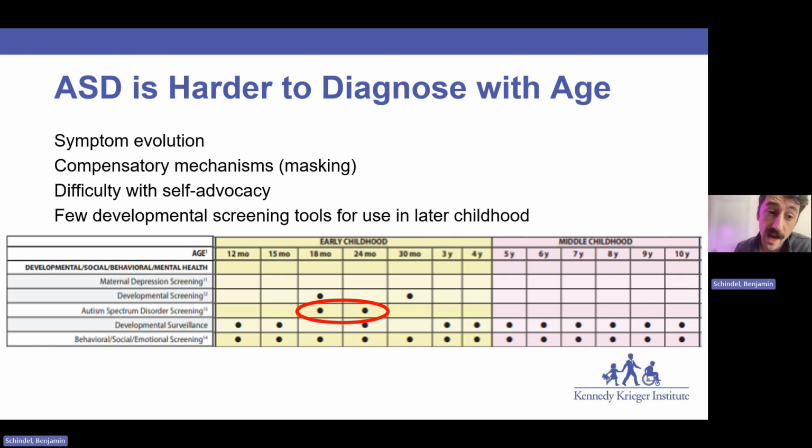And one of the reasons that I'd like to highlight here is the dearth of screening tools that we have for use in later childhood and adolescence. The screening tools are illustrated here. These are the AAP recommendations, which end at 24 months.